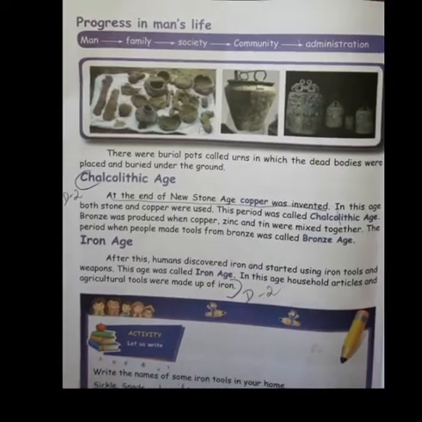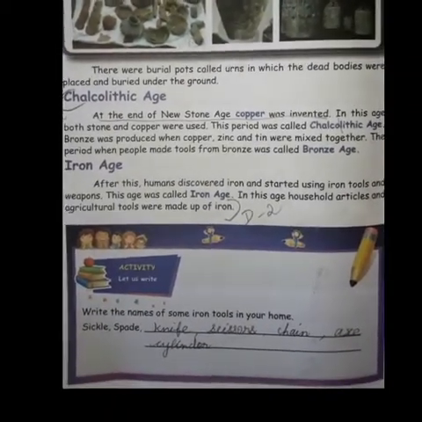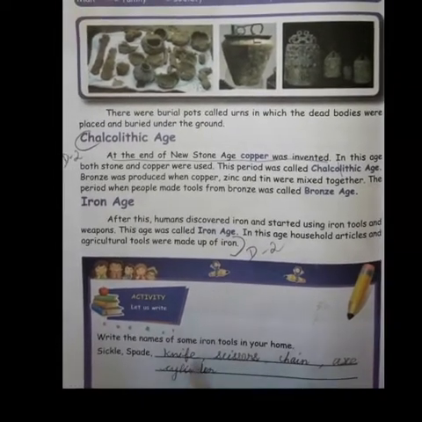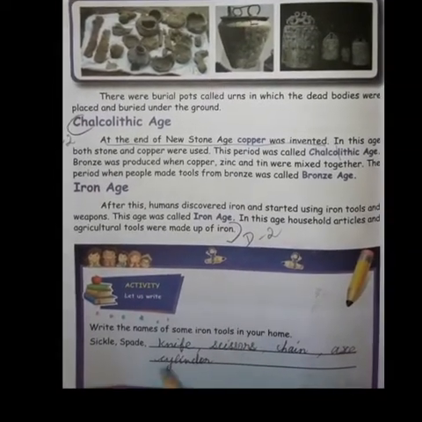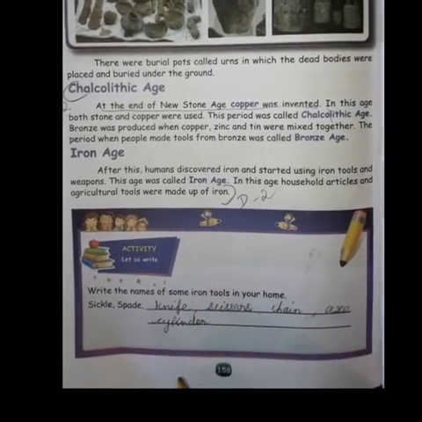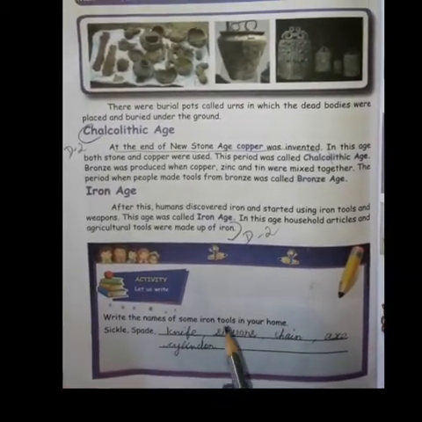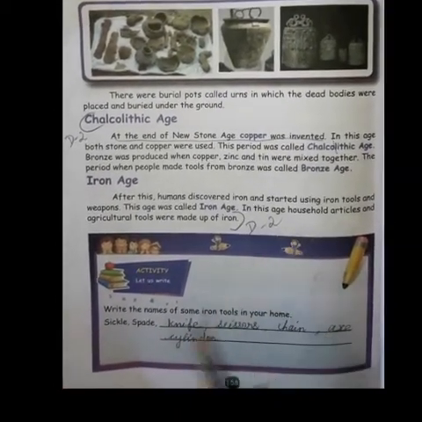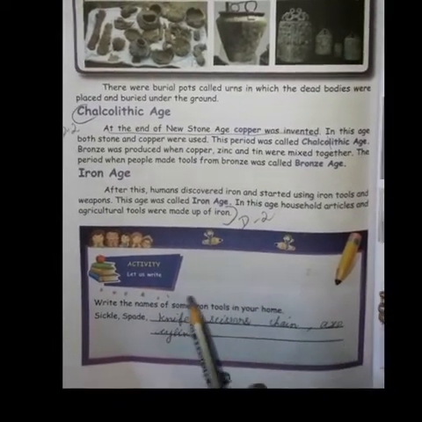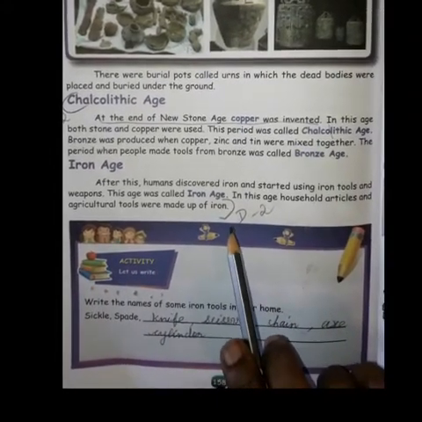Chalcolithic Age, the new stone age, when copper was invented. In this age, both stone and copper were used. This period was called the Chalcolithic Age. Bronze was also produced when copper, zinc and tin were mixed together. The period when people made tools from bronze was called the Bronze Age. Iron Age. Humans discovered iron and started using iron tools and weapons. This age was called the Iron Age.